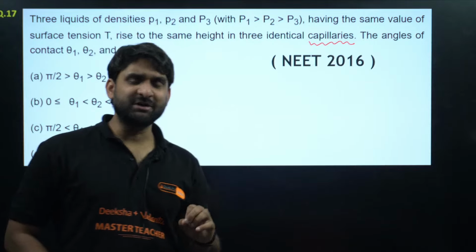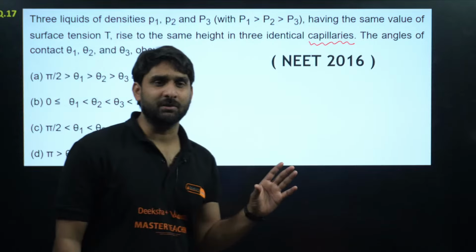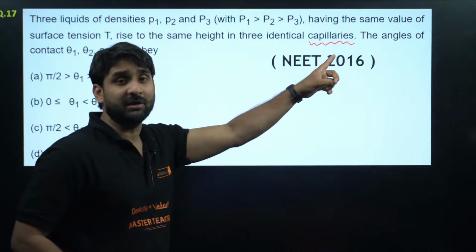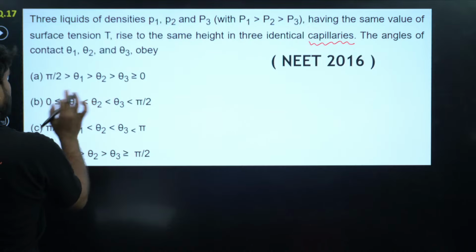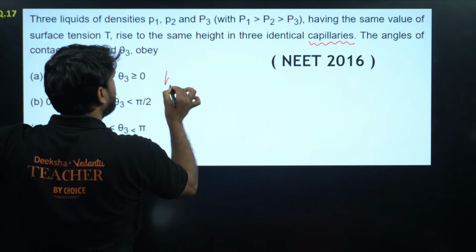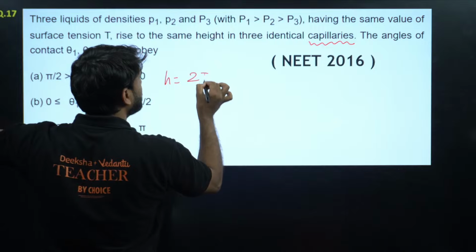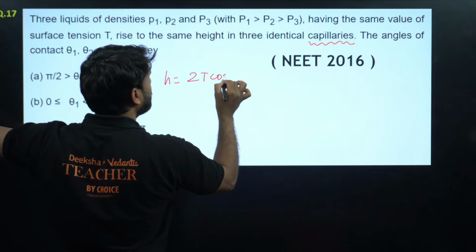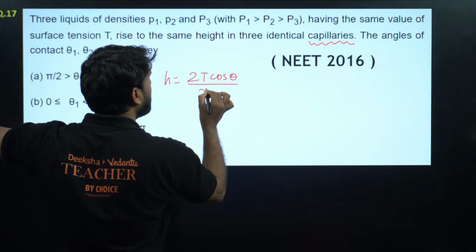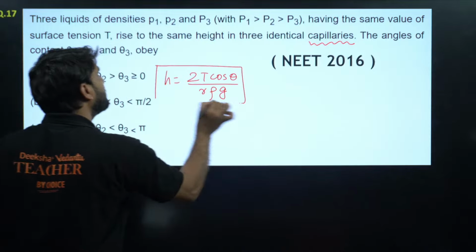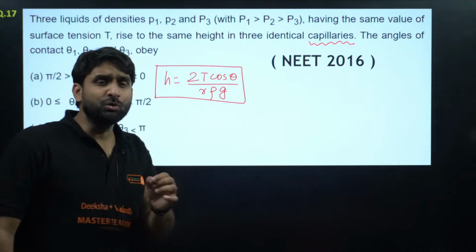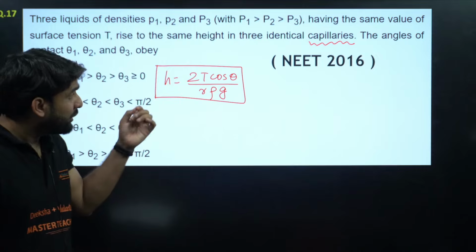Okay. So, see, my dear champions, if you know the formula, you can solve the question. There is nothing more to it. If we talk about capillary, you have a very important formula for capillary rise due to surface tension, and that formula is h equals 2T cos theta by r rho g. I hope you all remember this formula. 2T cos theta by r rho g.